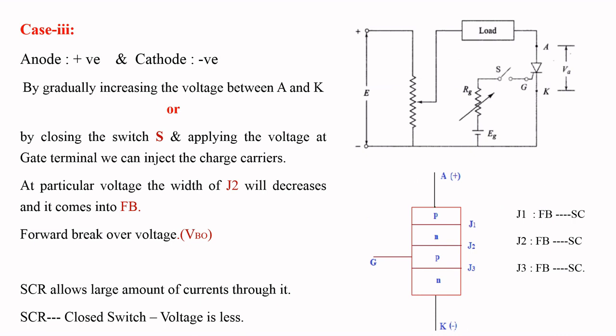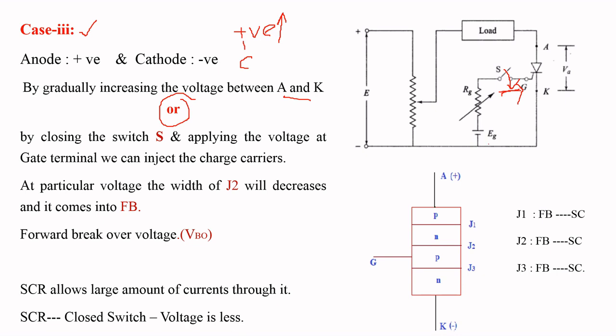Coming to the third case, this case is somewhat interesting. In this case also, we are going to apply the positive voltage across anode and cathode. After applying the positive voltage, by keeping the switch open, we are going to gradually increase this positive voltage across anode and cathode, or by keeping this positive voltage constant, by closing this switch, we are going to inject the charge carriers.